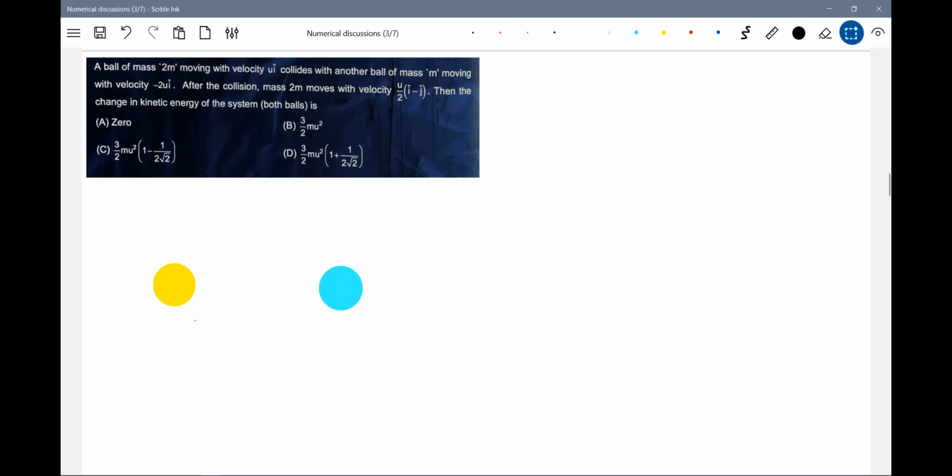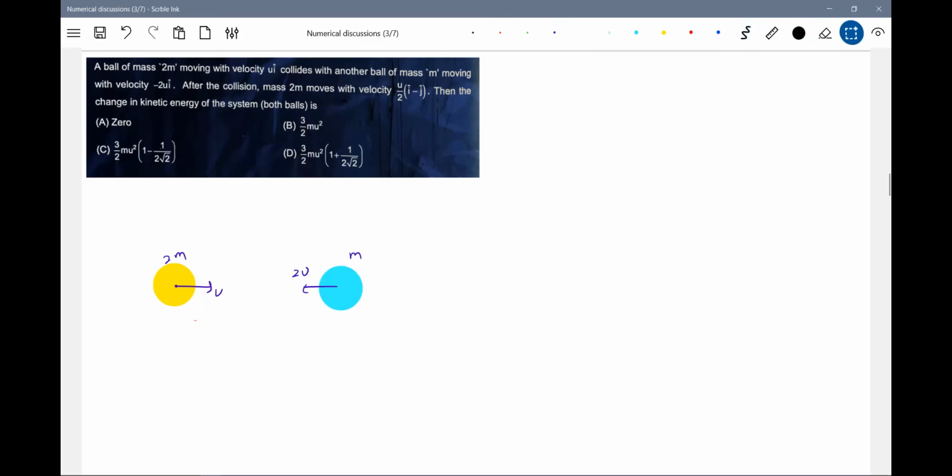We'll see what is the basic idea. A ball of mass 2m, moving with a velocity u. Another ball of mass m, moving with 2u. They'll collide. After collision, the mass 2m moves with velocity u by 2 i cap minus j cap. I think it will deflect here.